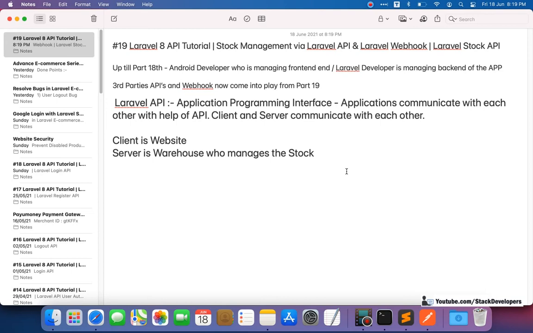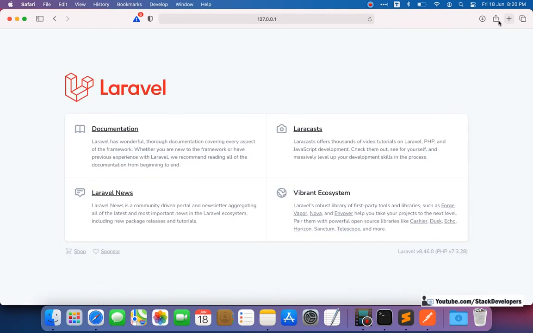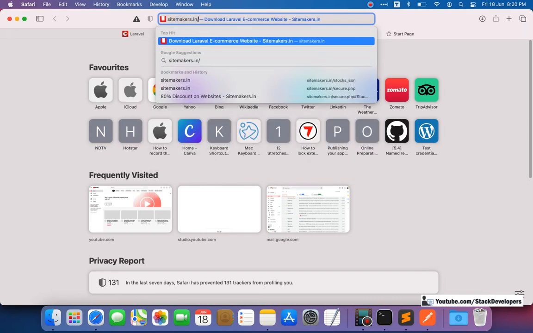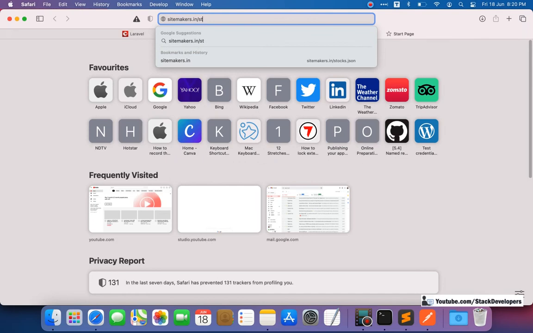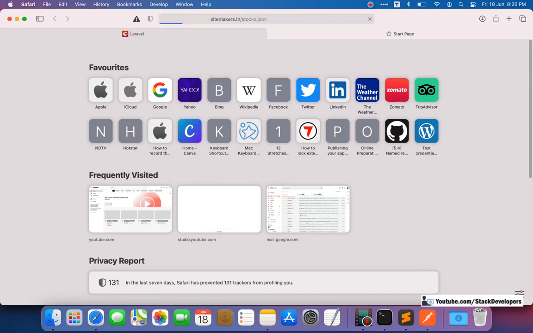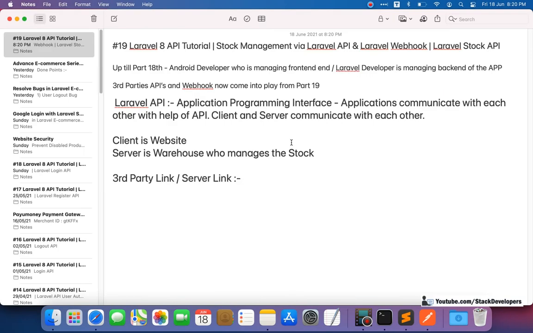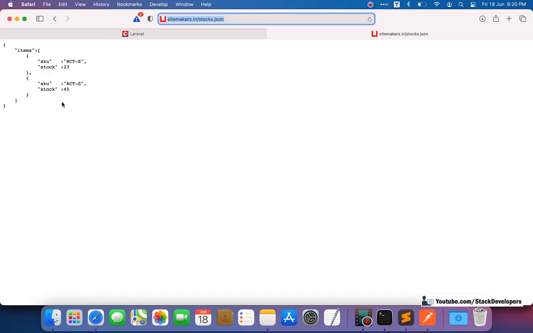Okay, so there is some third party link here, a third party link or server link that the server provides you. So that link can be anything. For demo purposes I have made one link here, sidemakers dot stock, this one, because I want to learn this kind of link.